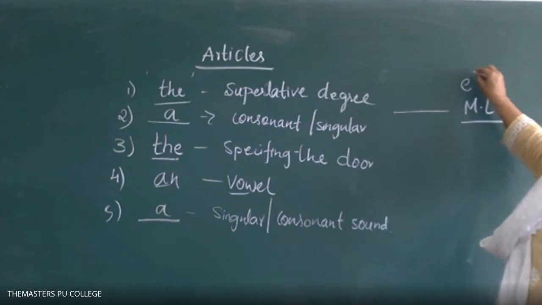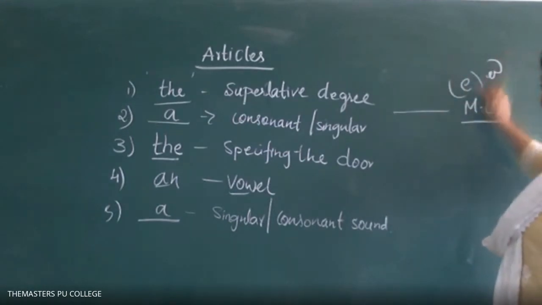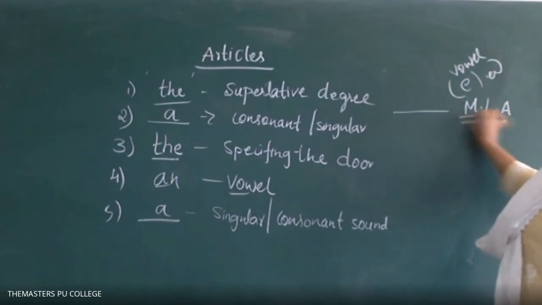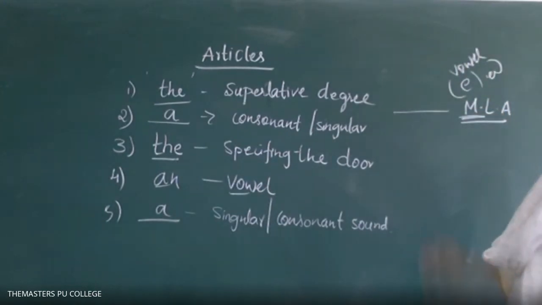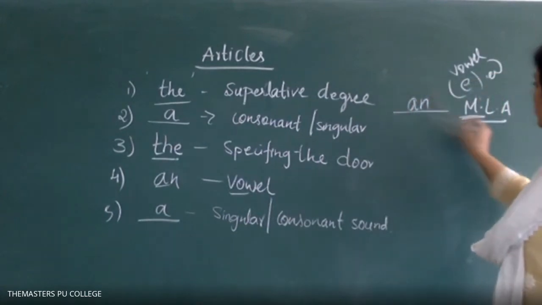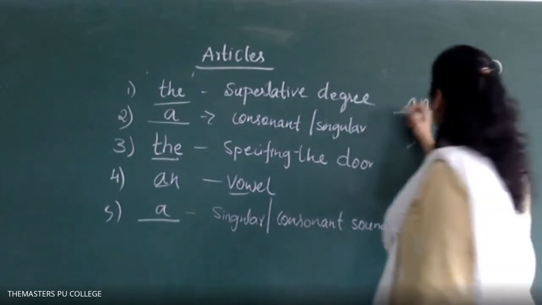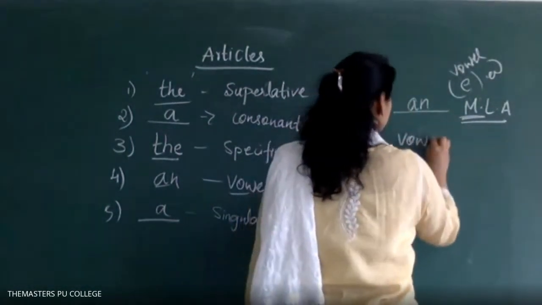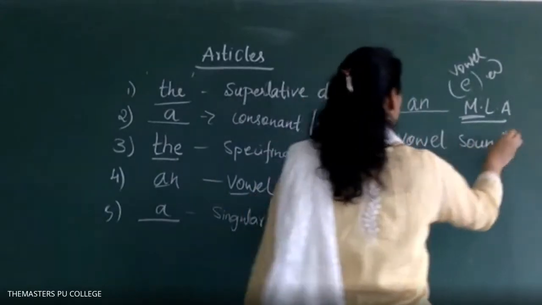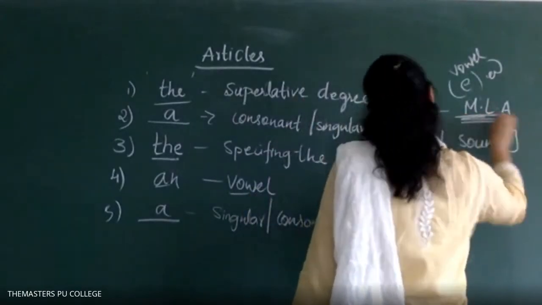It sounds A. E sounds like a vowel. MLA, E sounds. That's why you have to write an, because of this sound, consonant or vowel sound. Very, very important. This sounds.